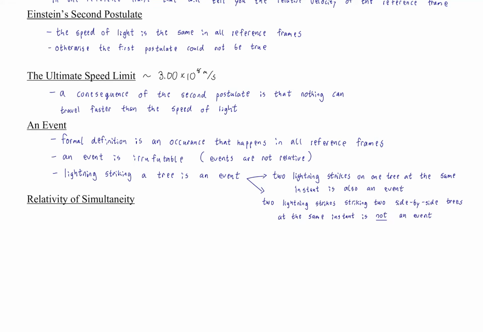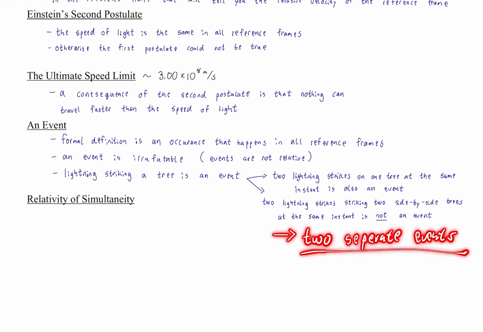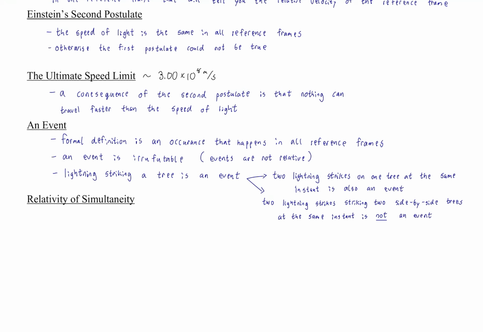Now, to further clarify that, let's consider a case that's not an event. So two lightning strikes striking two side-by-side trees at the same instant is not an event. In fact, it's two events, two separate events. Okay? And that's important because these two separate events are relative to each other. Okay? But don't take that at face value. Let's explore the idea with a thought experiment in just a moment.